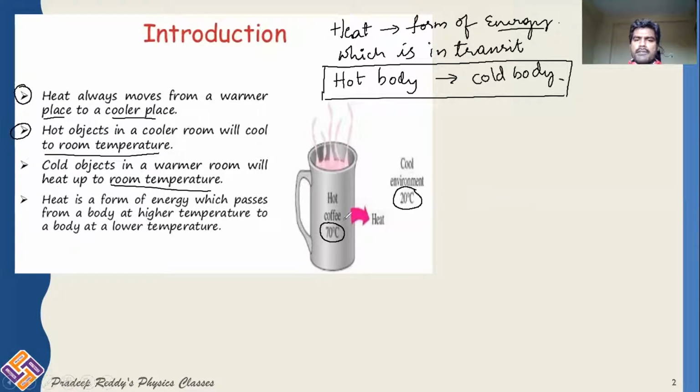Here the hot body is the coffee, the cold body is the room. What would happen now? The coffee loses its heat energy. So hot coffee gets cooled down, its temperature 70 will become 60, 50, 40, 30. Finally, its temperature tends to become 20 degrees Celsius. Till it attains room temperature, heat transfer takes place.